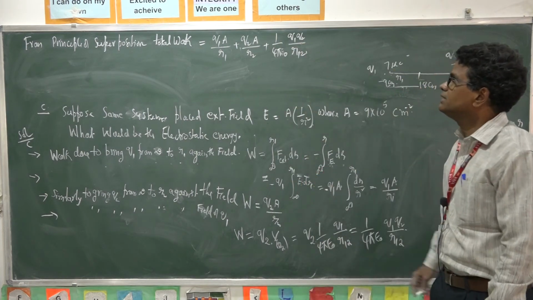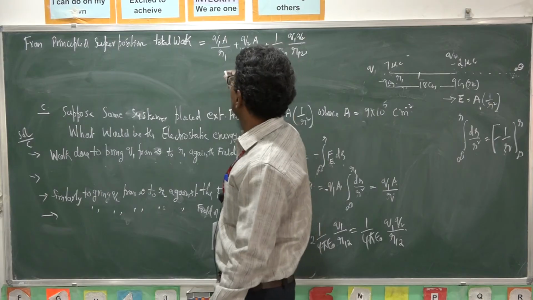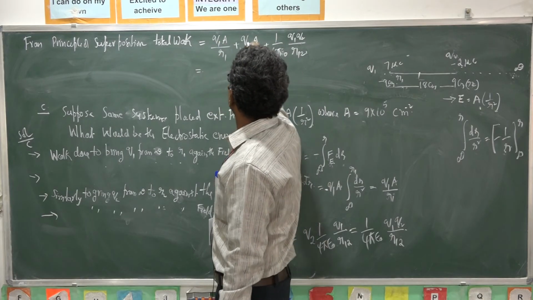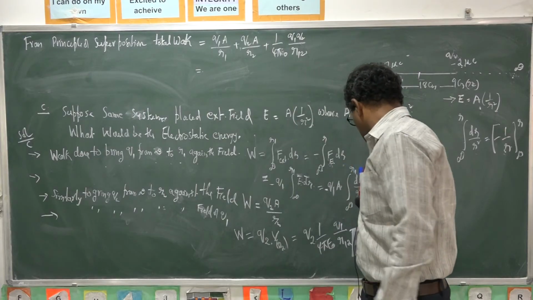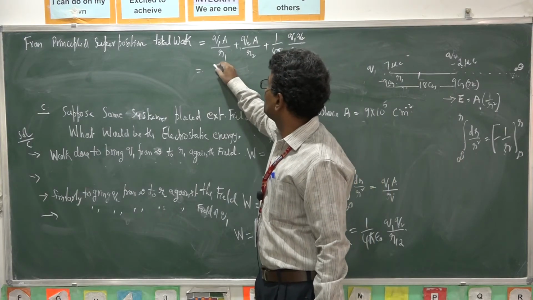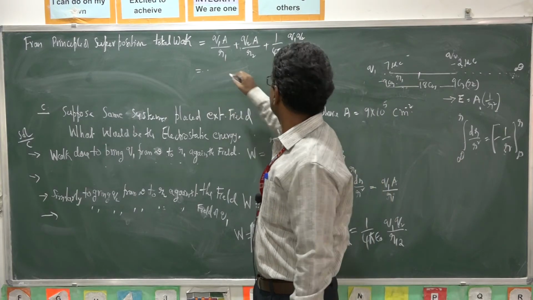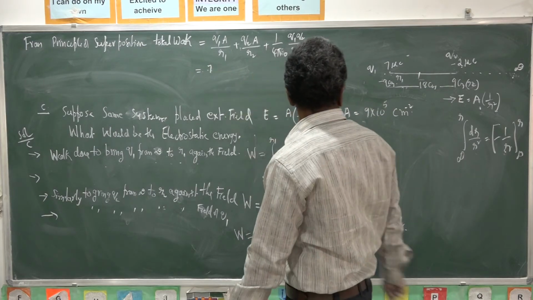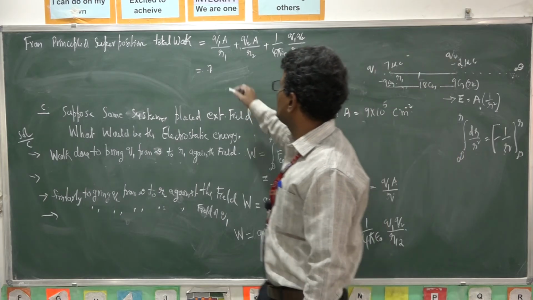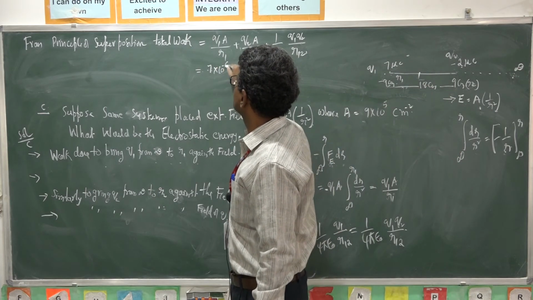So this is the total work done. What is Q1? Q1 is 7 microcoulombs, 7 into 10 power minus 6.